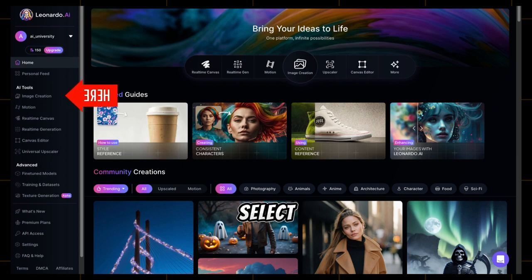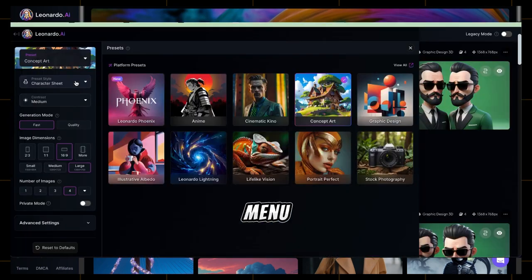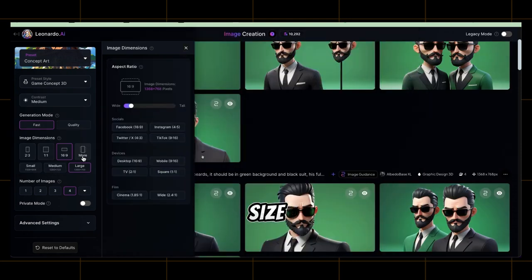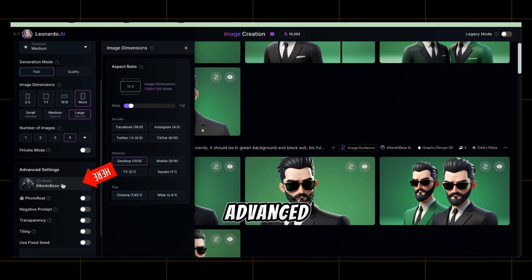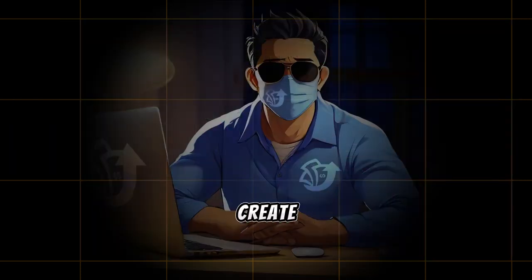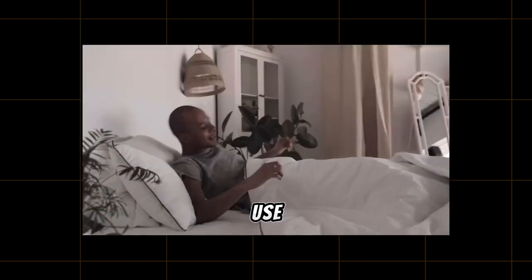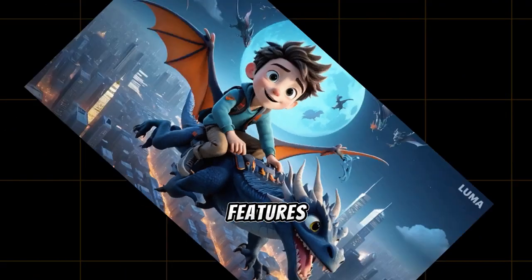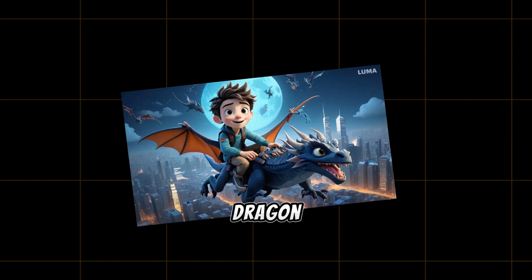In the dashboard, select Image Generation from the left menu. Under Preset Style, choose Game Concept 3D. For image size, click More and select 16:9, which is perfect for YouTube videos. In Advanced Settings, choose Albedo Base XL. Now we're ready to create our characters. Next, let's use Leonardo AI to bring our main characters to life. Our story features a young boy and his funny dragon friend. We'll start by creating the boy.